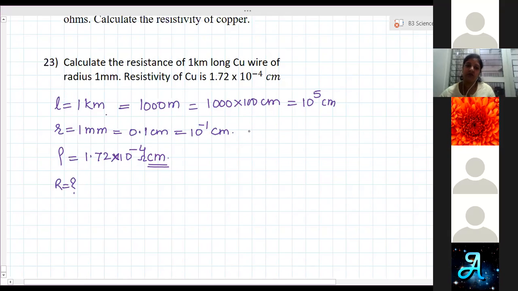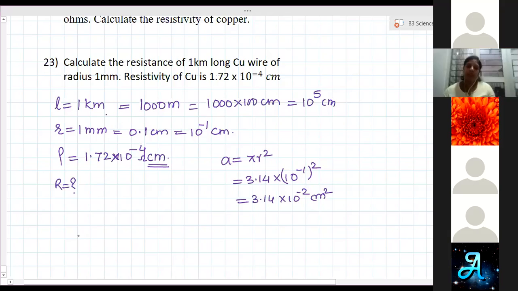Understood, everyone? Yes, ma'am. So area is equal to pi r square. Pi is 3.14 into 10 to the power minus 1 whole square. So this is equal to 3.14 into 10 to the power minus 2 centimeter square. Clear?